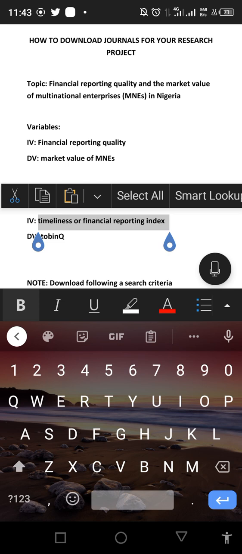When I'm talking about timeliness, you're talking about how soon, the speed at which companies, multinational enterprises, present their financial reporting, like the speed at which they report their financial information to the appropriate authorities. So I could also measure through financial reporting index.